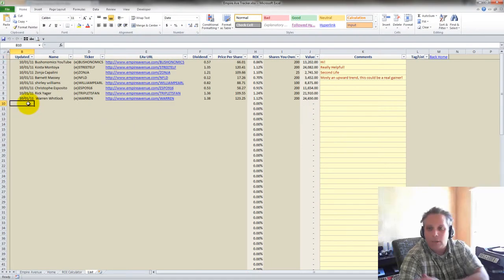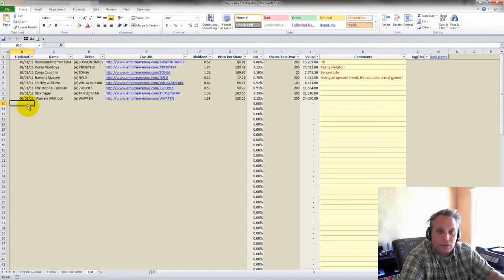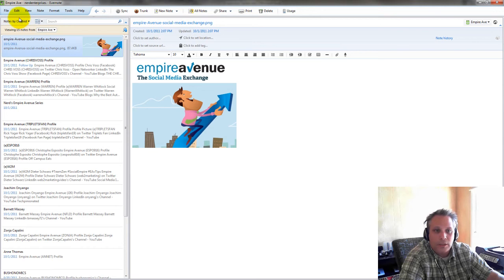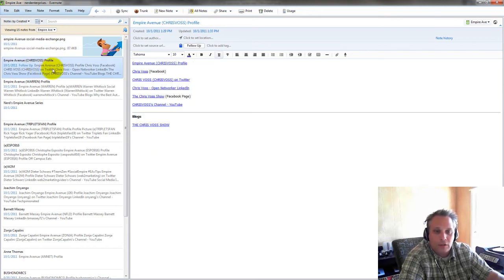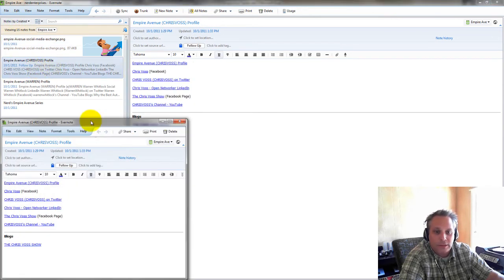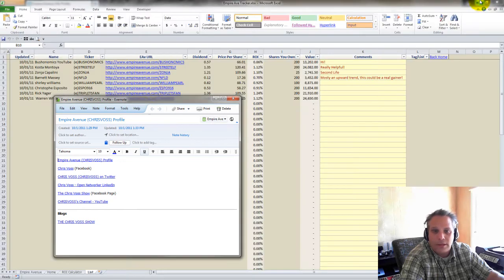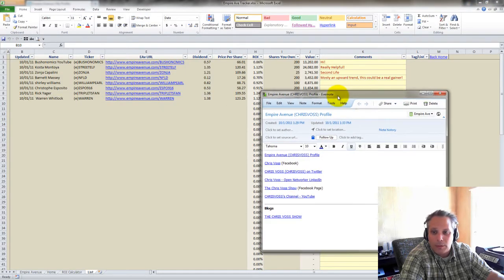Then the real meat of this is to go into the list. This is where I'm just starting to use this to keep track of people. So let's take a look at that note I had created last time around. I created a note based on Chris Voss's profile. Let's double click this to pop it out. I'll minimize this, and let's see how we populate this screen.